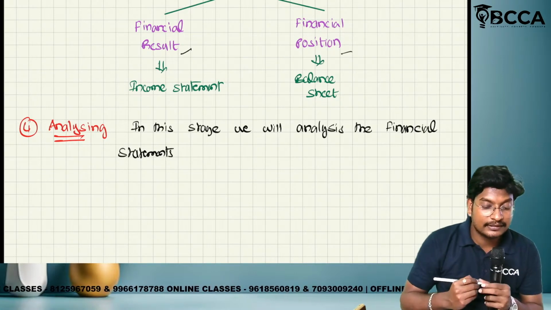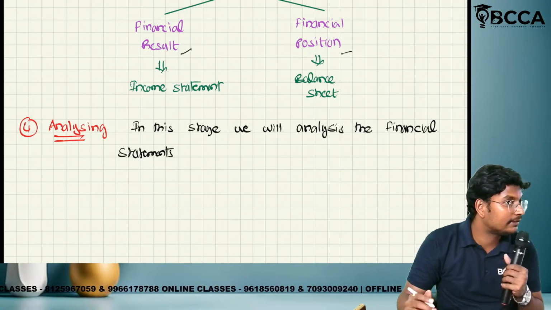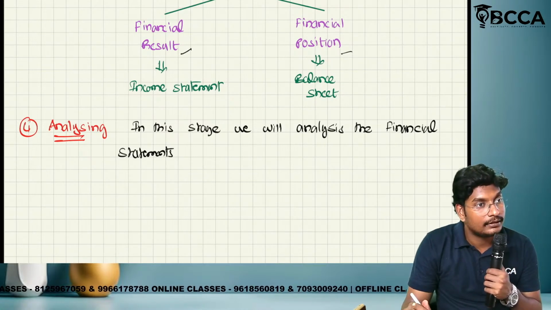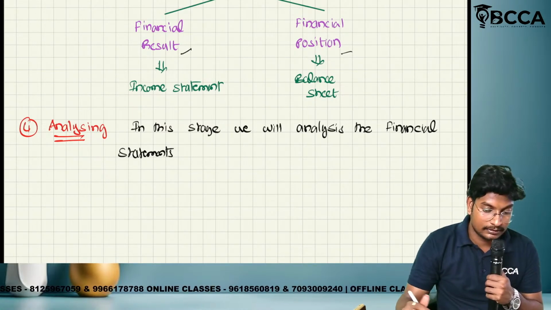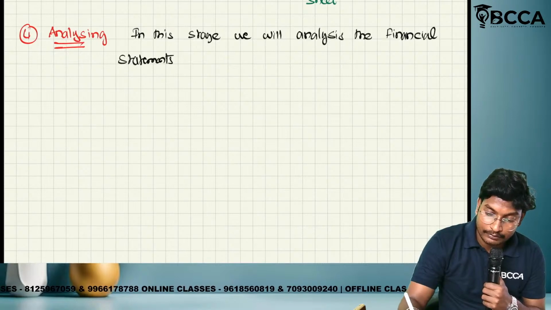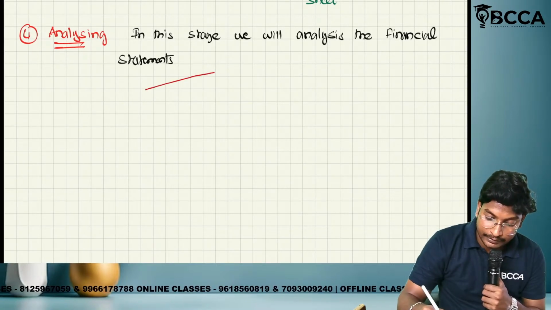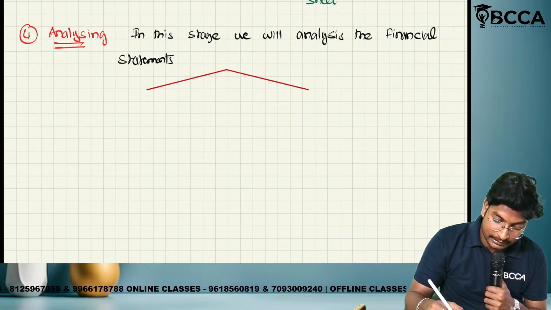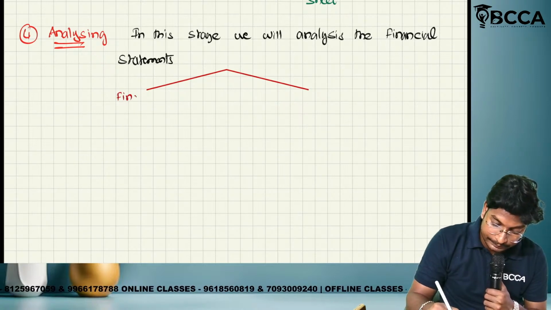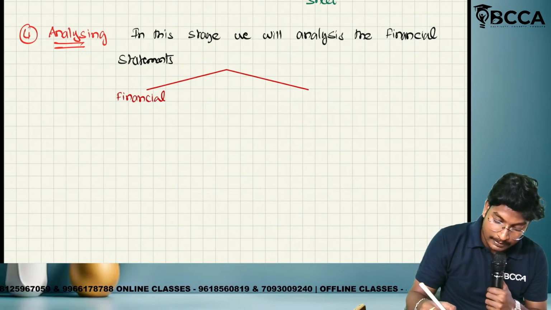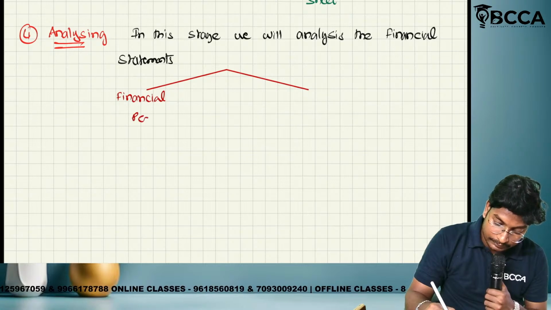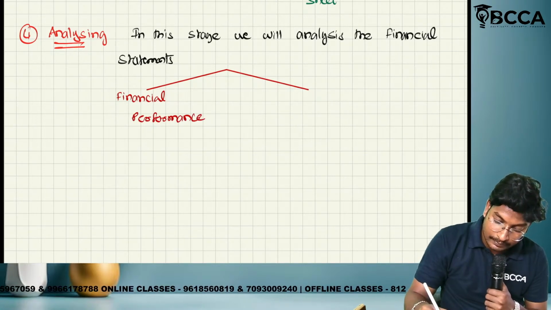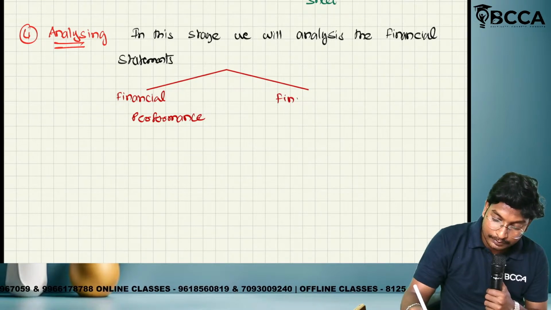Financial result is nothing but performance: either we are getting a profit or we are getting a loss. So we will analyze 2 points. What are the 2 points? Financial performance and financial position.